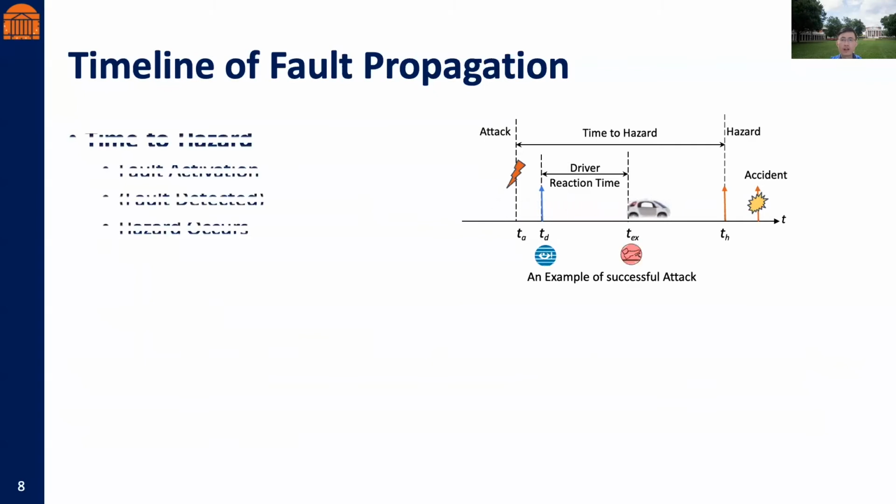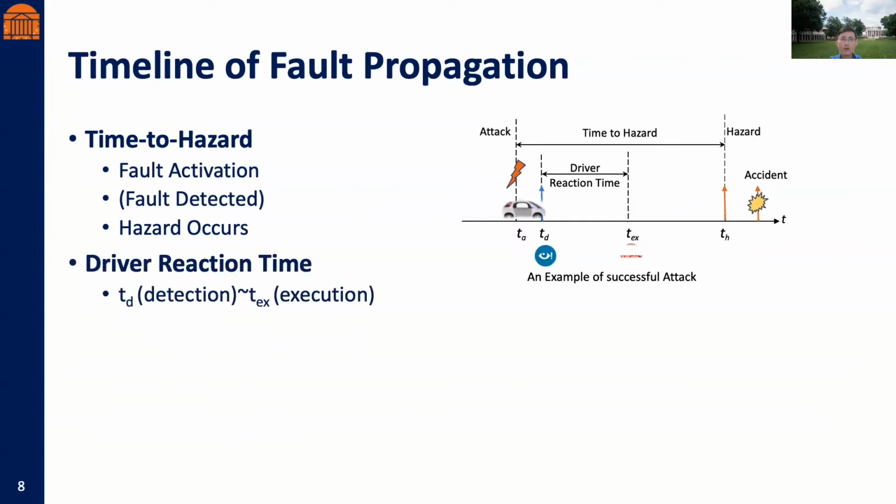We define the time between the activation of an attack and the occurrence of a hazard as time to hazard, which indicates the maximum time budget for detecting anomalies and engaging mitigation actions. The driver reaction time is defined as the time difference between the perception of an alert and the start of physically taking an action, such as hitting a brake. In AV literature, this time is reported to be 2.5 seconds on average.